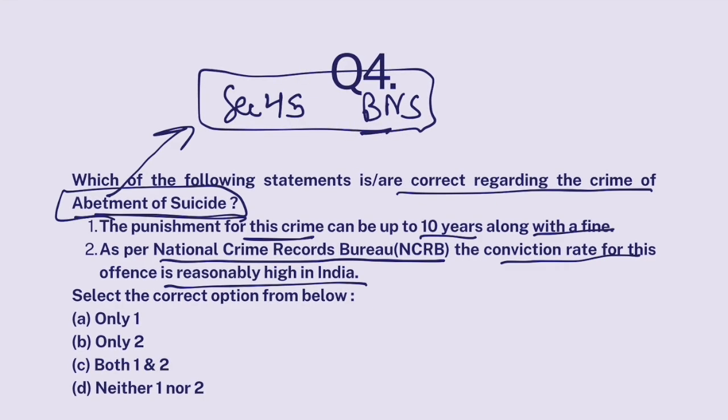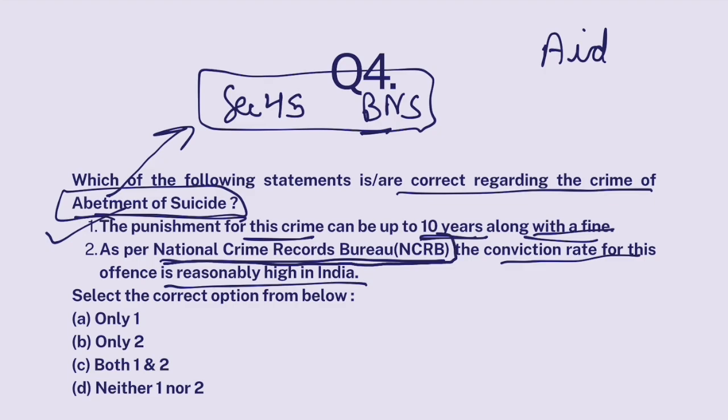Abetment means aiding someone. Aiding for someone's suicide, provoking someone to commit suicide, exploiting someone to an extent that that person commits suicide, or conspiring to make circumstances for that person to commit suicide. All of that comes under abetment. Now, the punishment for this crime can be up to 10 years along with a fine. This is absolutely correct.